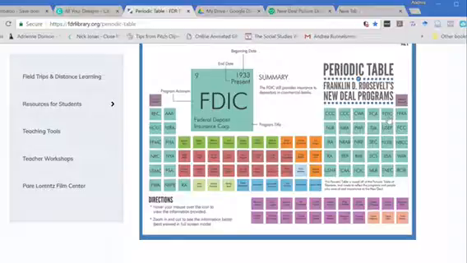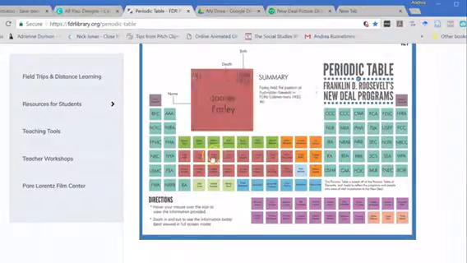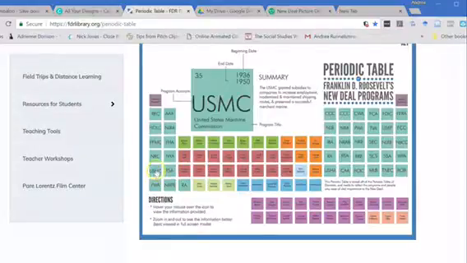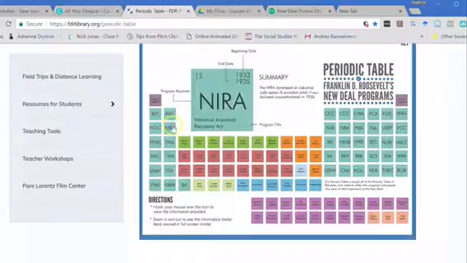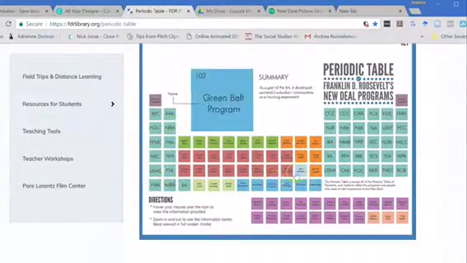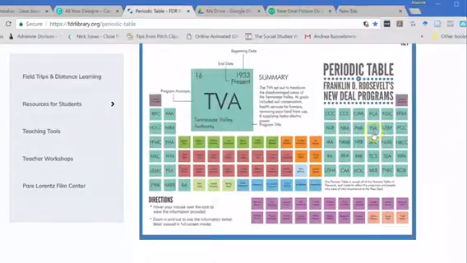So that's really interesting. So kids can just kind of hover and accidentally learn about something that they didn't know before. And that's not the Marine Corps. You'd think it would be, but it wasn't. Some of these are gone and some of these are still around. So it's really cool to just explore more about them. TVA is still around.